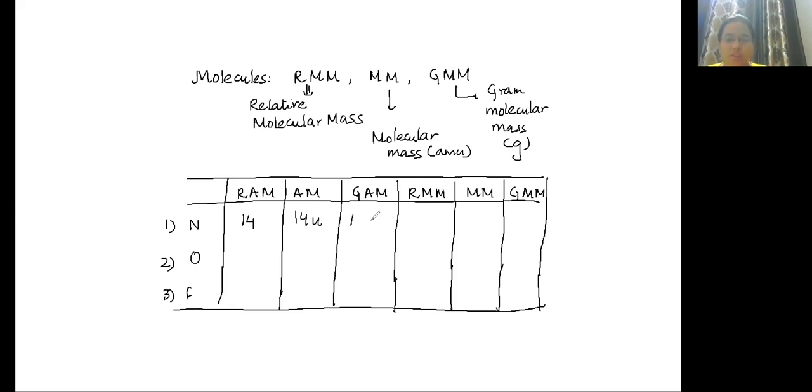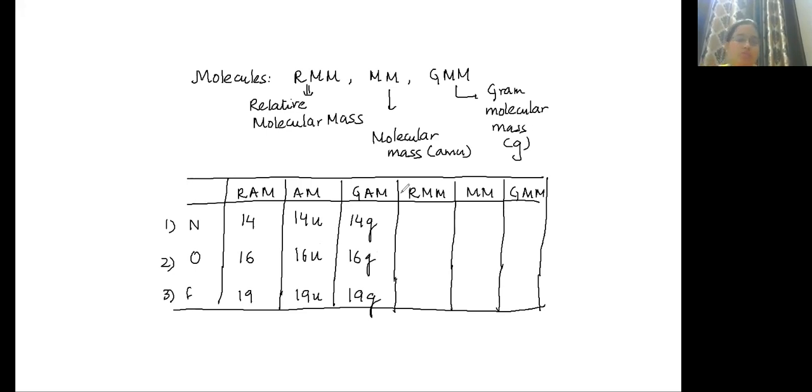GAM is equal to 14 grams. For oxygen, what is RAM? That is 16. What is AM? 16U. What is GAM? 16 grams. For fluorine, 19, 19U, 19 grams.